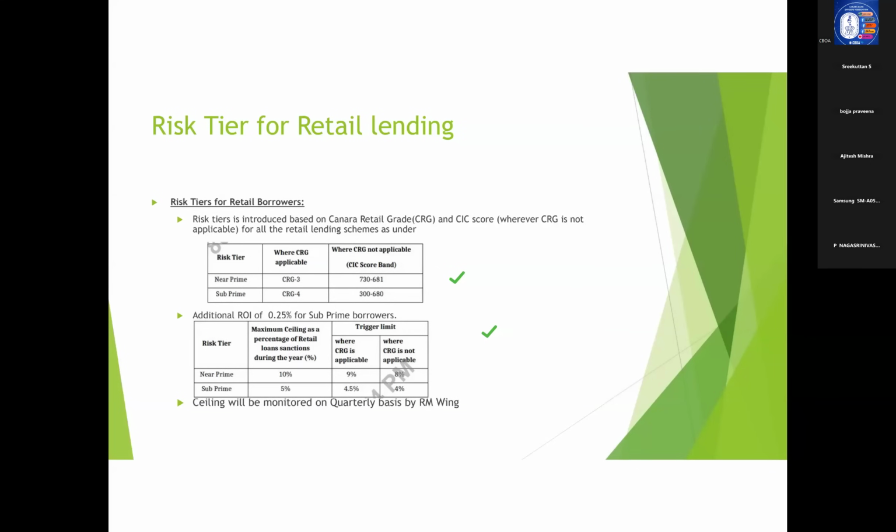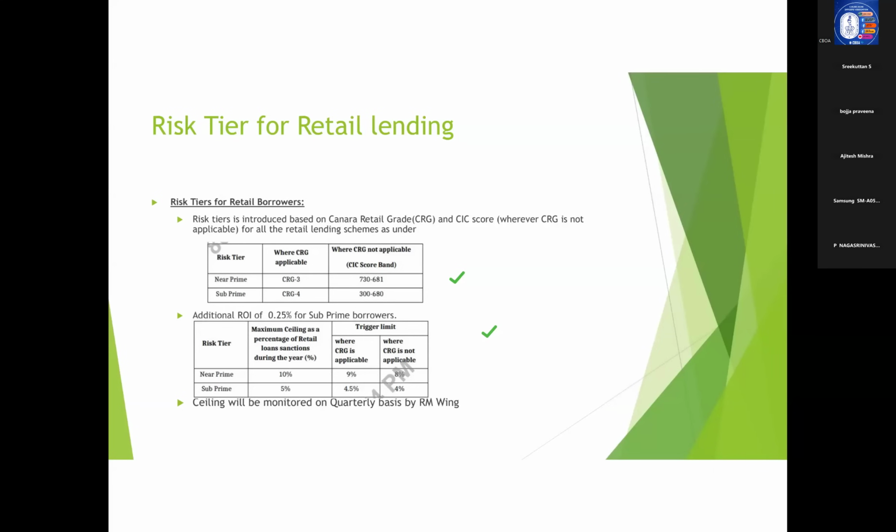That means we cannot say they are not at all desirable, but they are still undesirable borrowers for us as far as lending is concerned. But still, considering other major factors, we may lend to those parties. But what if all our customers that are coming to us are CRG4, whether we can lend to them or not.